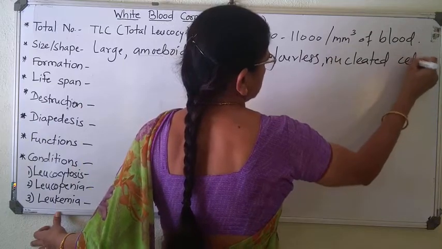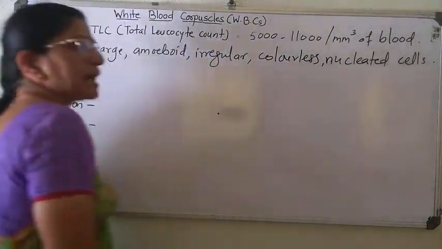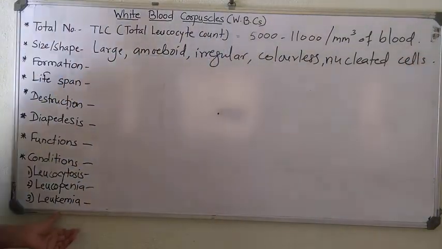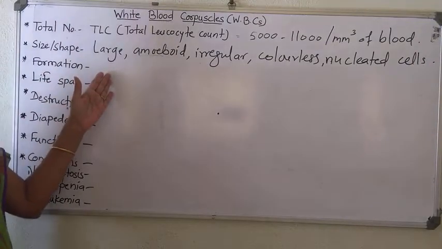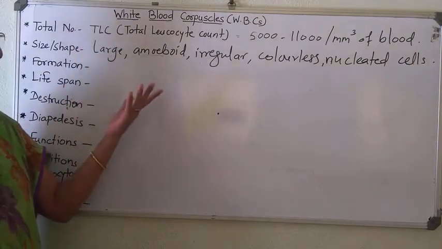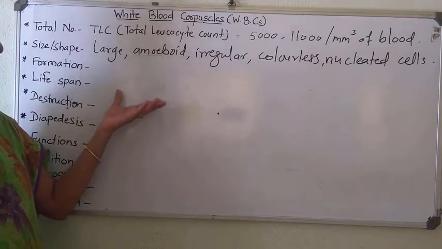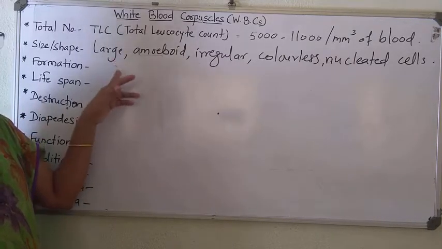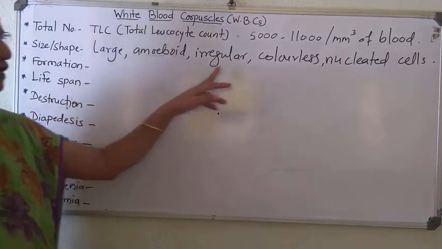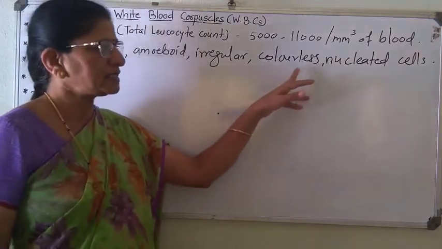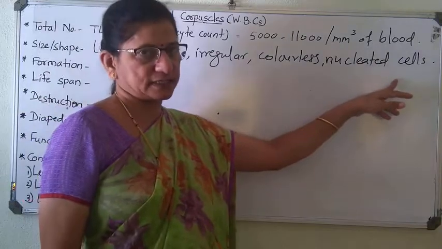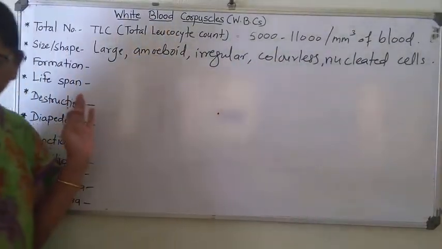Nucleated cells, exactly opposite that of RBC. RBCs are small, RBCs are round, without nucleus, but exactly opposite, white blood cells are large, amoeboid means irregular, colorless, nucleated cells. Clear?